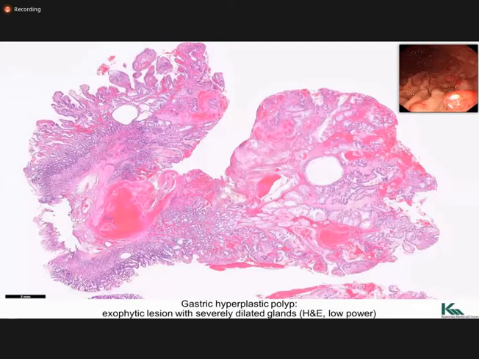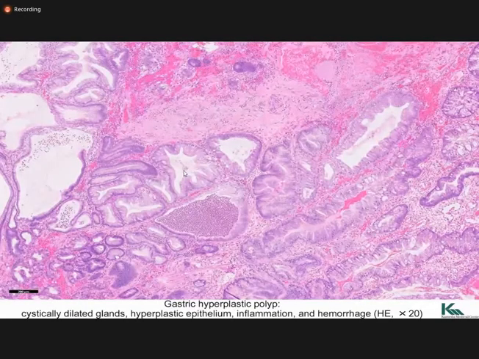So again, on the high power, you can appreciate the cystically dilated glands. These are the glands which are dilated. Normally, the size of the glands is this one. And here you can appreciate that these glands are dilated. In between the glands, the lamina propria is there. And in the lamina propria, there is edema.